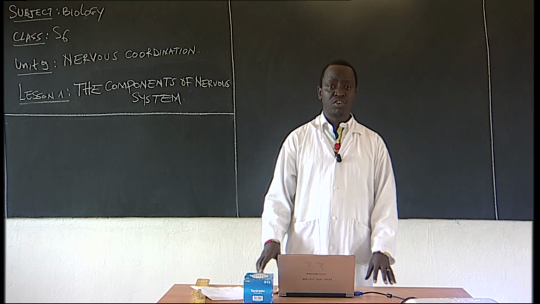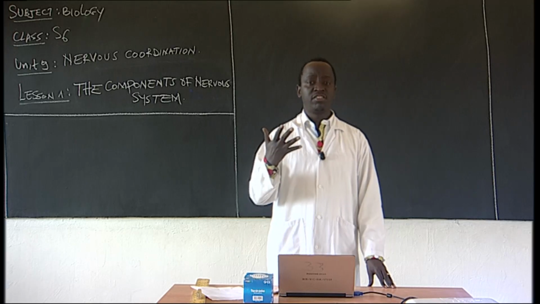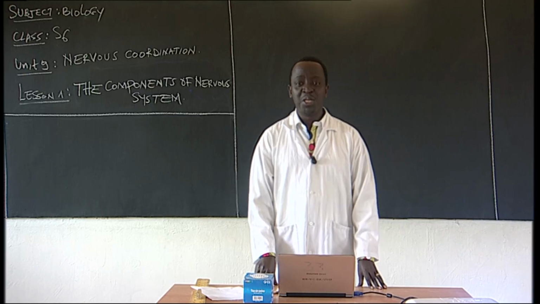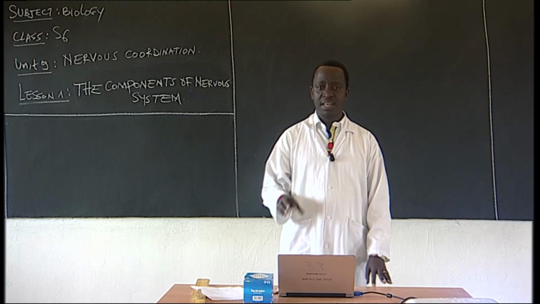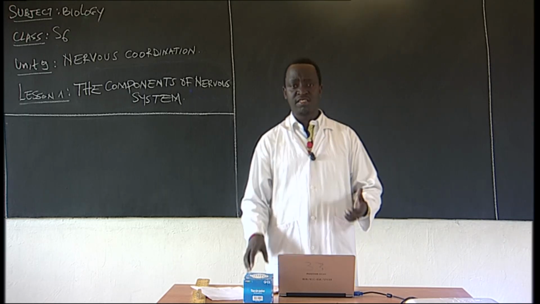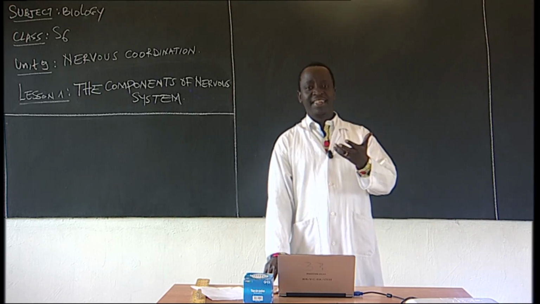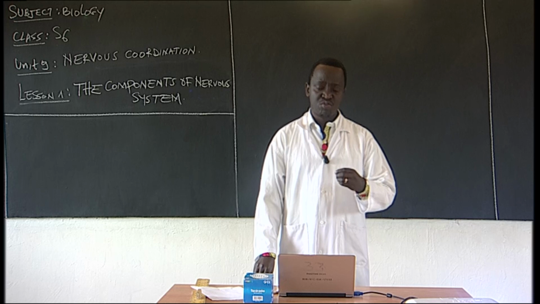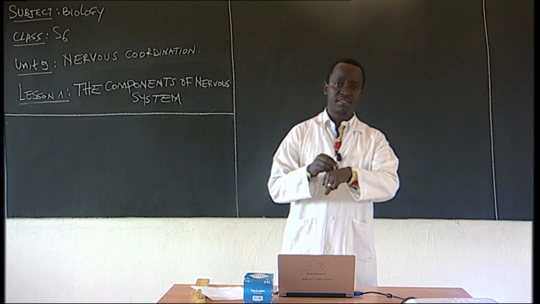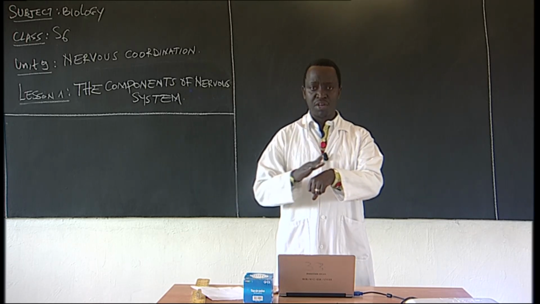The second function of the nervous system is integration. When the message has been sent to the brain and spinal cord, the brain is going to interpret and prepare the appropriate response to the stimulus. If temperature has increased, for example, the brain can give information to the effector. For example, let's say the skin hairs. If there is a high temperature, the skin hairs have to lie flat on the body.